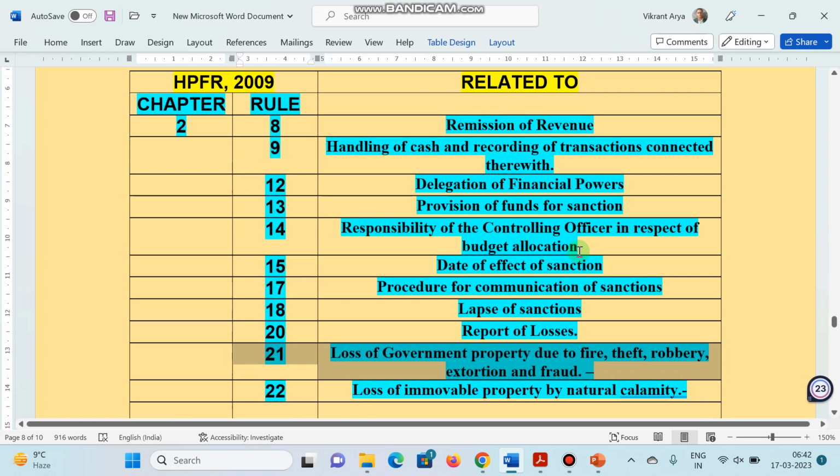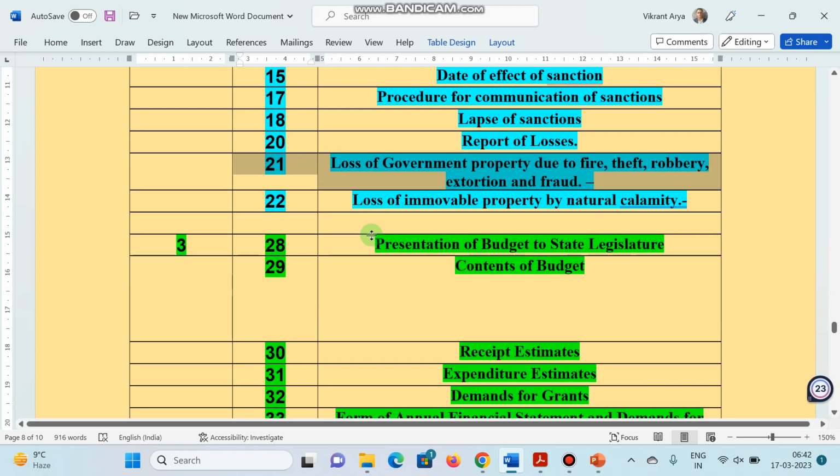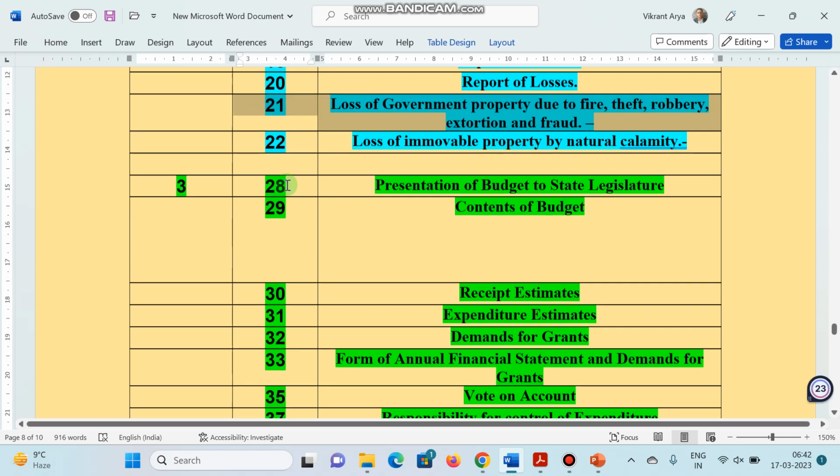So all these questions were asked in previous examinations of HPSSC also in Financial Administration Paper 1. So please remember all these rules. This is rule 8. Now next is